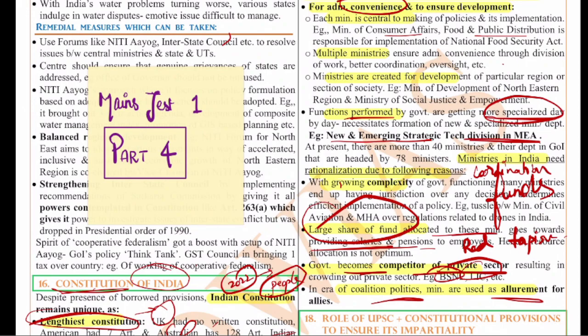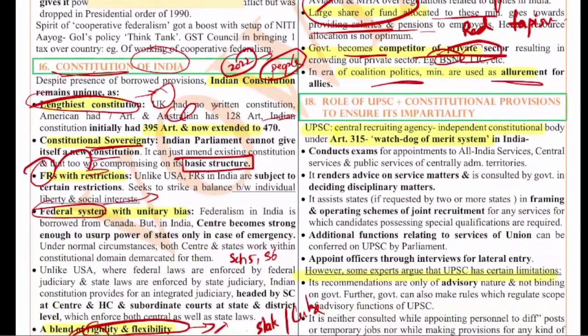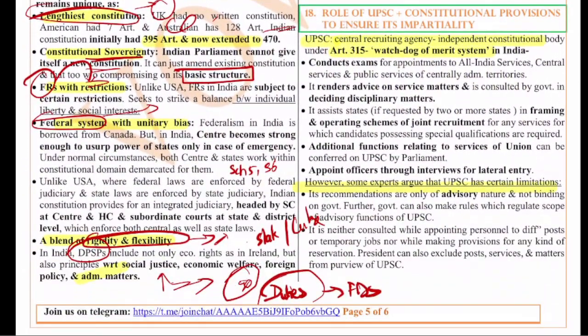Now let's move on to the next question, the 18th question. This question is on the role of UPSC and the constitutional provisions to ensure its impartiality. The Union Public Service Commission of India is a constitutional body. It's a central recruiting agency, and under Article 315, it is a watchdog of the merit system in India. So this can be a standard introduction which you can use.